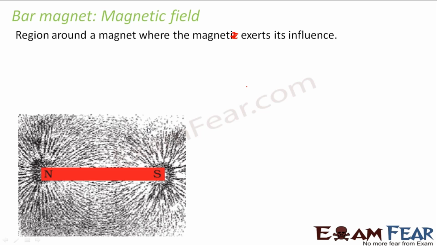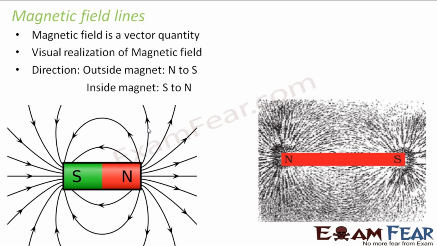So a pattern of this kind was found, and then it was concluded that this pattern, which is demonstrated by these iron filings, represents the magnetic field, and each of these lines which represent the magnetic field is known as a magnetic field line. We will talk about that.